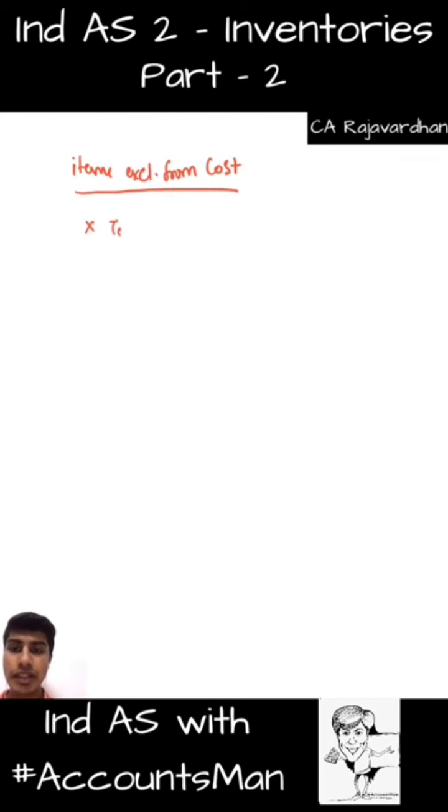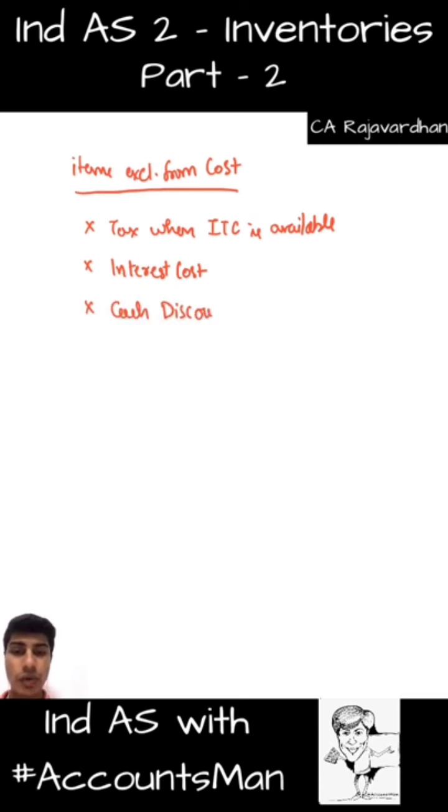Number 1, tax, when input tax credit is available. The next one, interest cost, unless allowed by Ind AS 23. The next one is cash discount, is again not allowed to be deducted from the cost of the specific item. Then the next item that we have is selling and distribution overhead. I told you from the factory to the customer's place, again selling overhead or distribution overhead. So all these are not part of the cost.